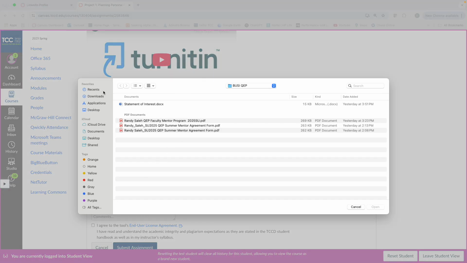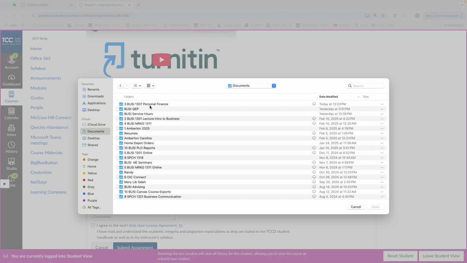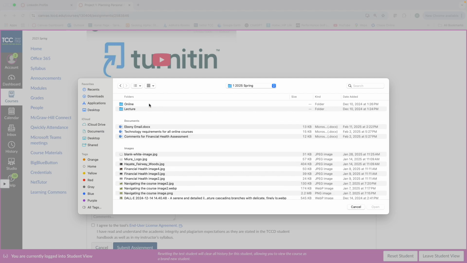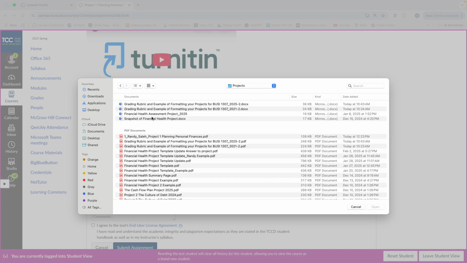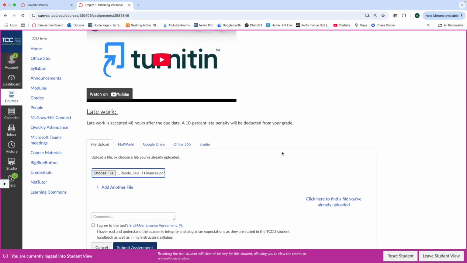When I go in here and look for a file, I'm going to look at my personal finance folder, and then at projects. As you see, it's going to come up right in here. I like this. As you look at it, I have my name. Please put your name in here. I have Project 1 Planning Personal Finances. You can see right there.